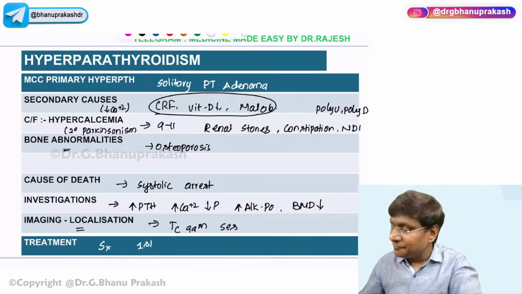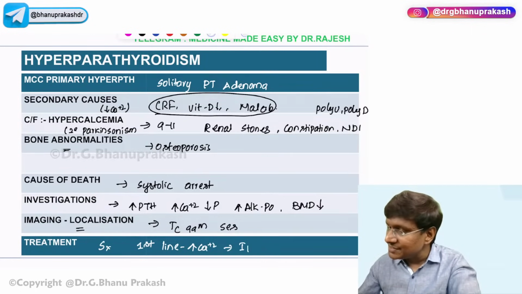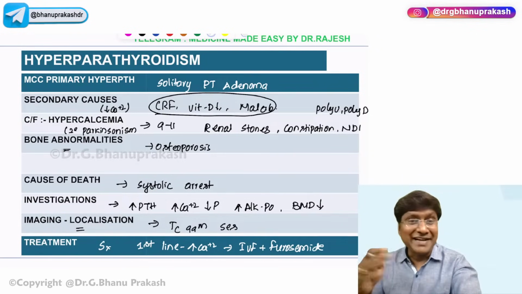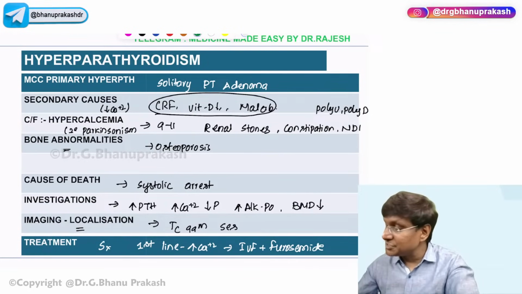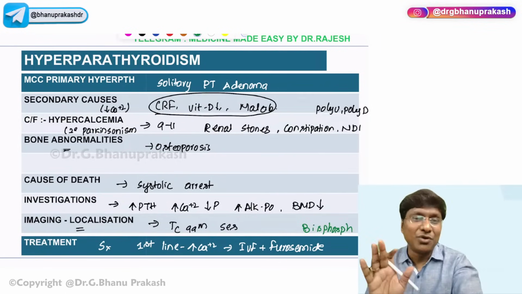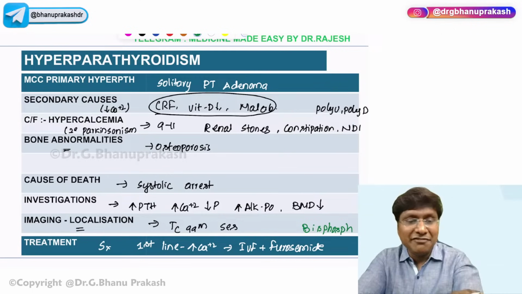Then what is the first line treatment for hypercalcemia? First line treatment for hypercalcemia is IV fluids plus furosemide, which will flush out the calcium. Then what exactly is the drug of choice for primary hyperparathyroidism? You need to give bisphosphonate. Why? Because bisphosphonates inhibit the bone resorption. That is the reason why we give bisphosphonates.